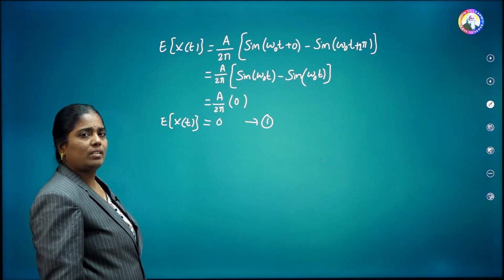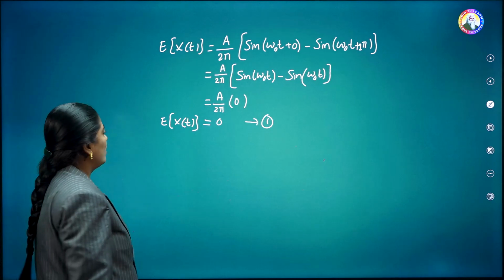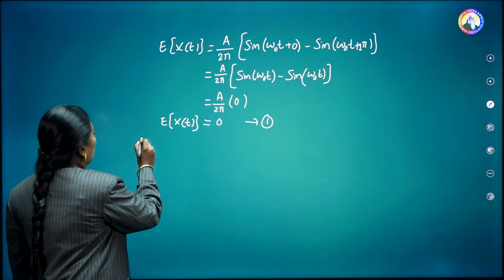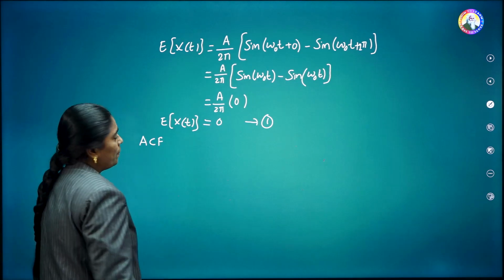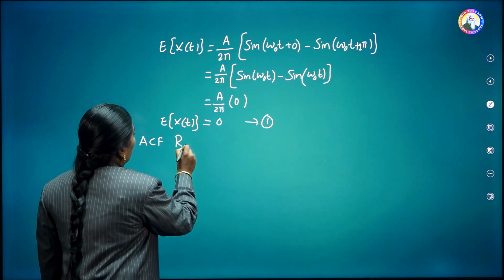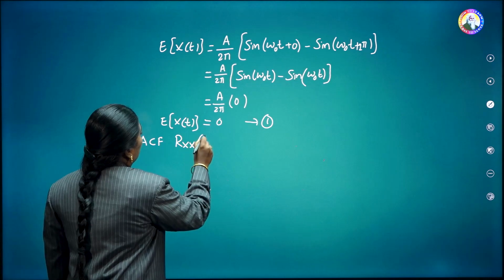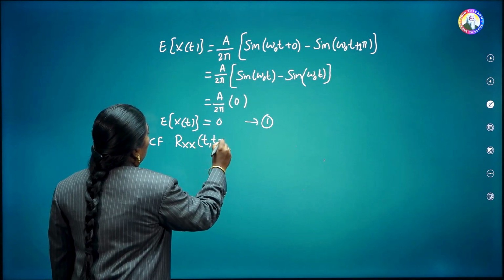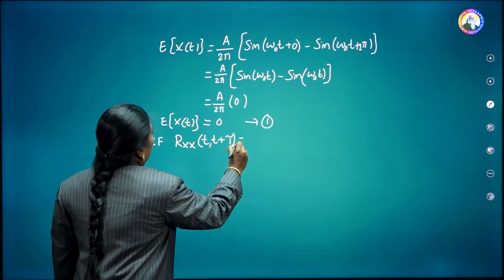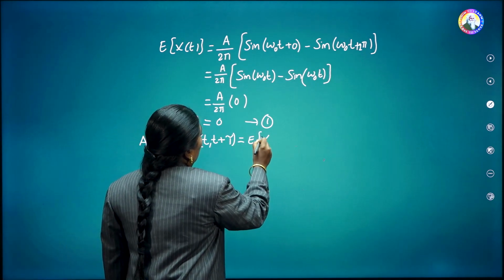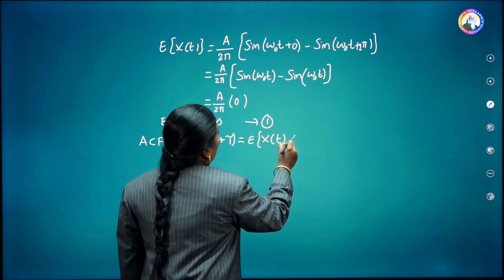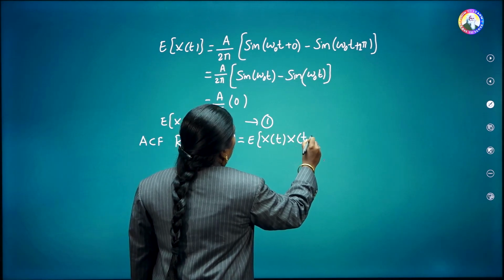Next, we have to calculate the autocorrelation function. The autocorrelation function of the random process, that is ACF, is indicated as Rxx of t comma t plus tau, that is equal to E of x of t into x of t plus tau.